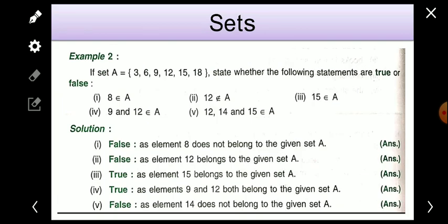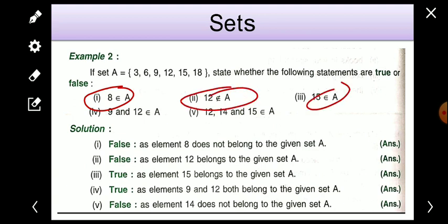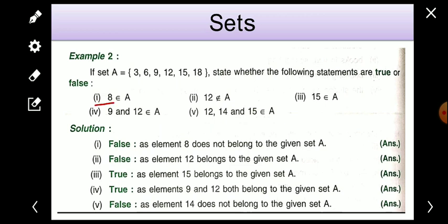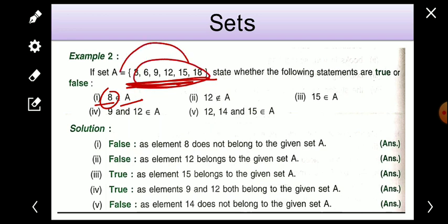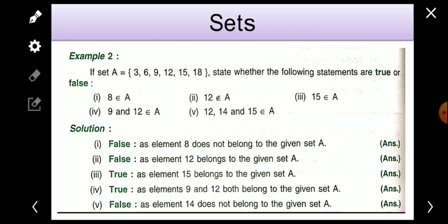Now continue. So some examples are there. You have to say whether these statements are false or true. The set A is given, and the members of the set are given. Here you have to say that 8 belongs to A. You check whether 8 is a member of A or not. Is 8 present? No, 8 is not a member of set A. It means this statement is false.